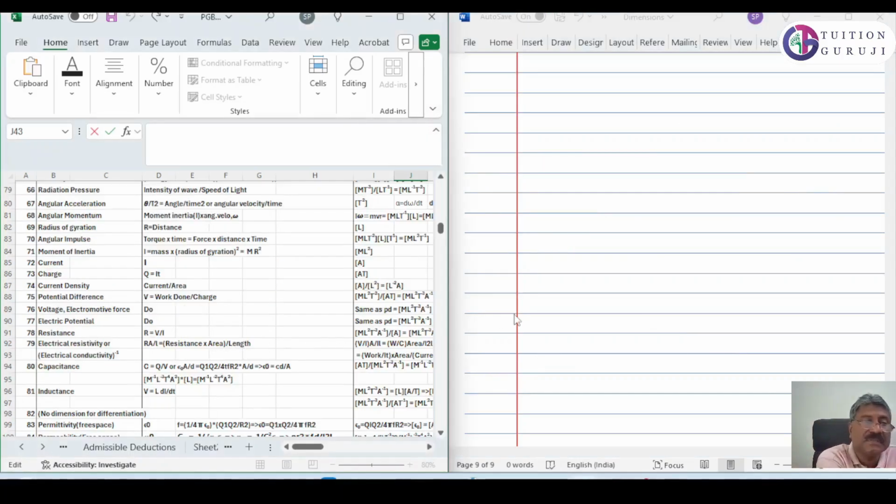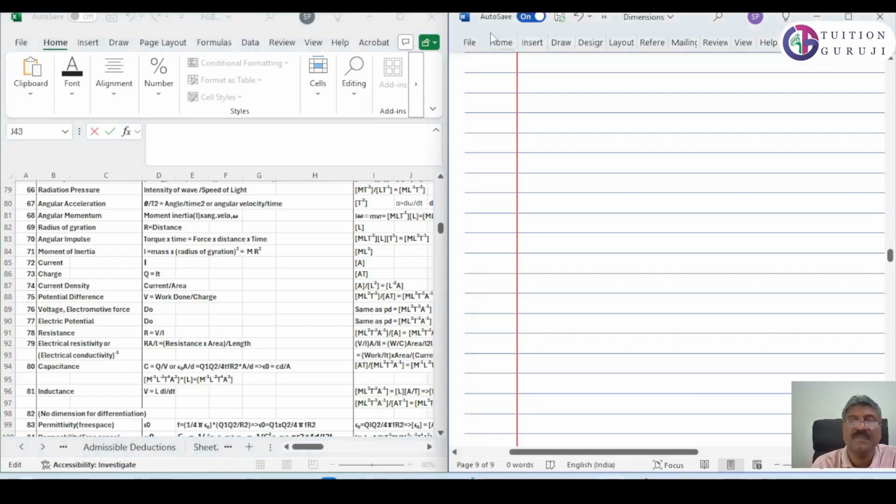So 68 is angular momentum. Angular momentum is equal to moment of inertia into angular velocity.